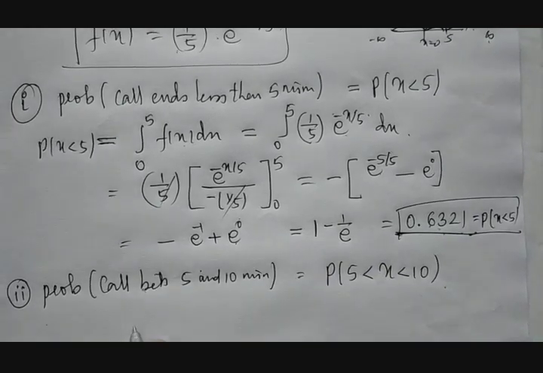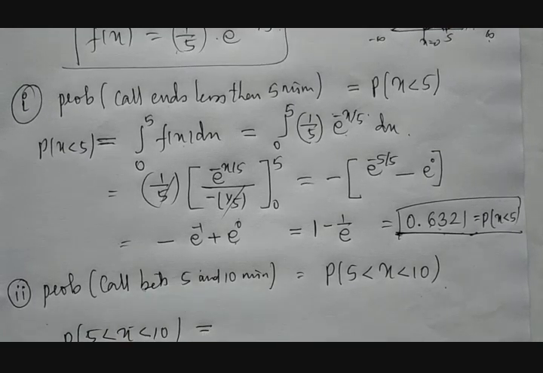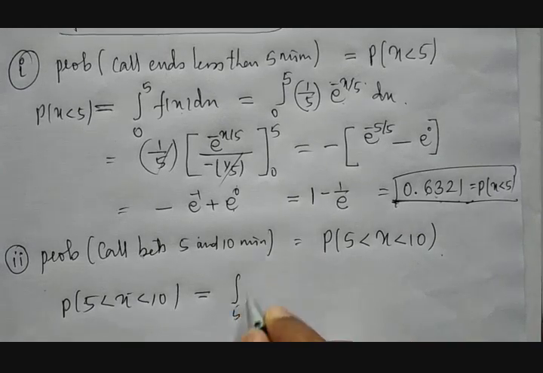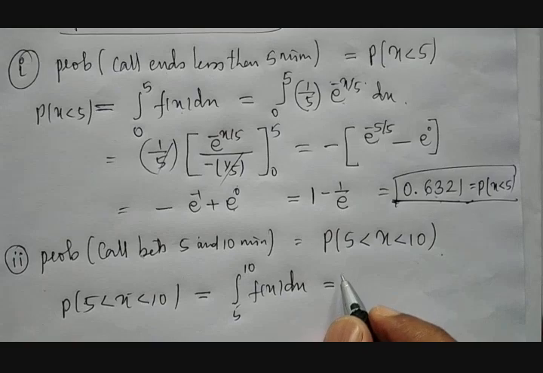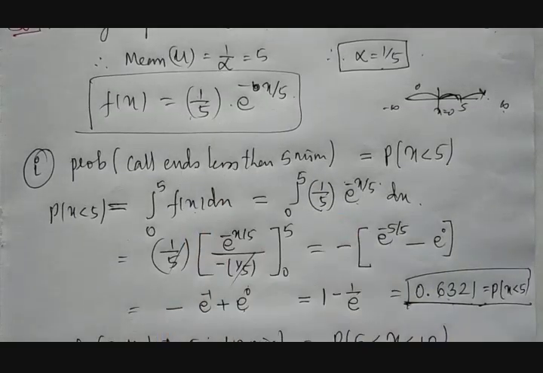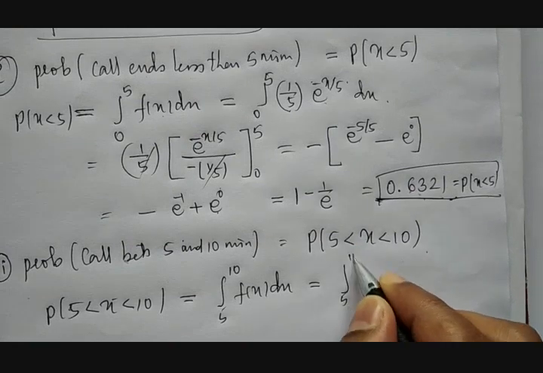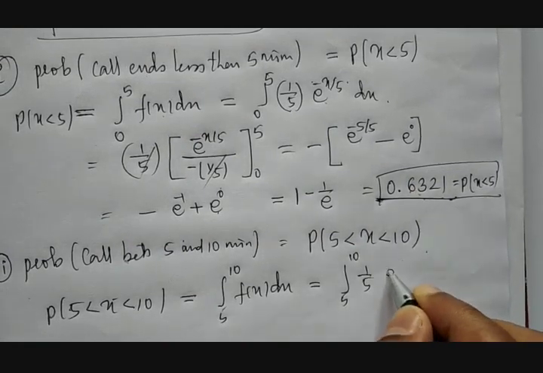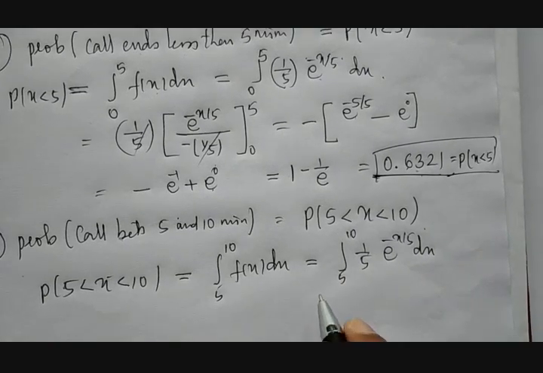It is quite simple. So the probability of 5 less than x less than 10 is nothing but the integration between 5 to 10 of f of x dx. You know what f of x is. Substitute here. Then it becomes the integration from 5 to 10 of 1 divided by 5 e raised to minus x divided by 5 with respect to x.